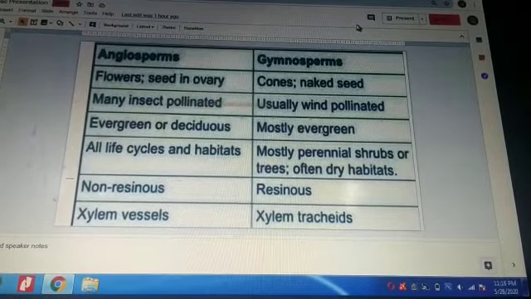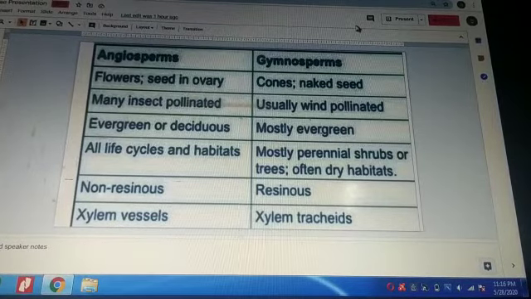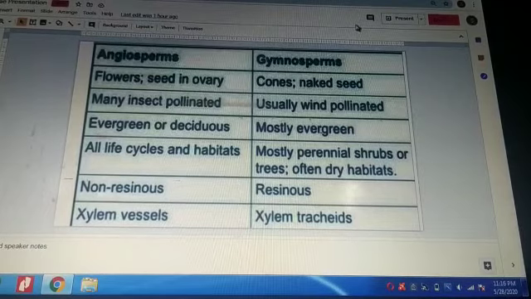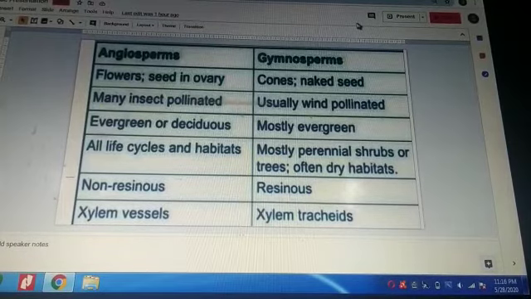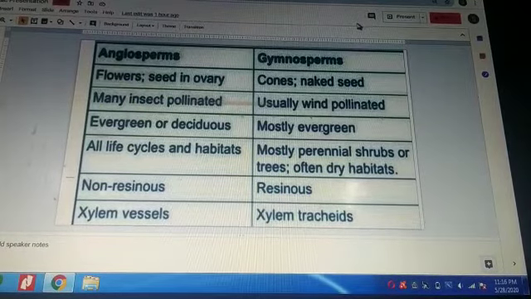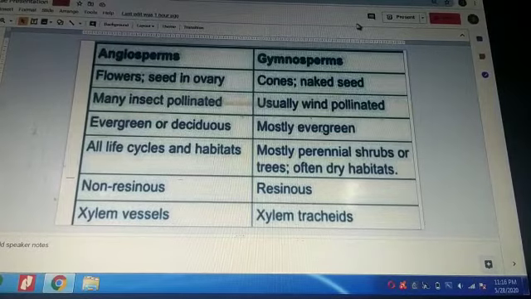They are insect pollinated, evergreen, and they bear all types of life cycle, that is haplontic and diplontic. Xylem vessels are completely developed. But in the case of gymnosperms, they have naked seeds. They are usually wind pollinated and they are evergreen, perennial, and they bear xylem tracheids.